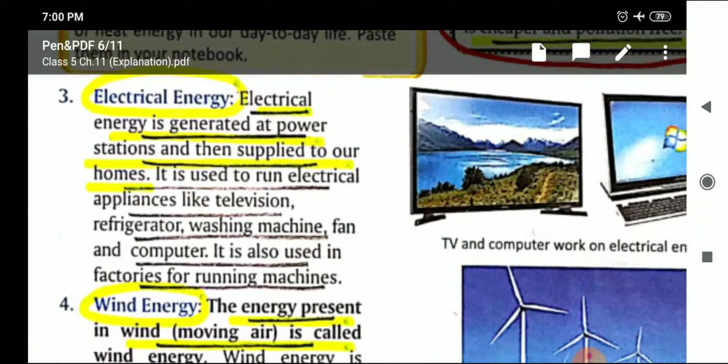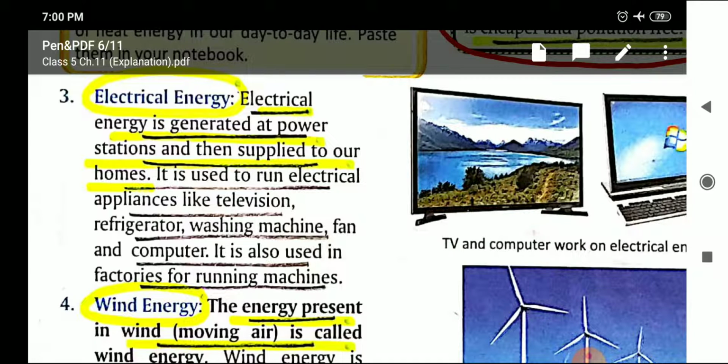Next type of energy is electrical energy. You know very well that all the electrical appliances need electricity to work. And from where do we get electrical energy? Electrical energy is generated at power stations and then supplied to our homes. So electrical energy is produced or generated at power stations and then that energy is supplied to our homes.